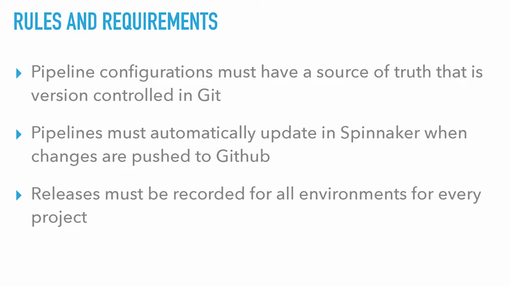Pipeline configurations must have a source of truth that is versioned in Git. If you're using Spinnaker right now, this doesn't exist. Pipelines must automatically update in Spinnaker when changes are pushed to GitHub. Also something that did not exist. Releases must be recorded for all environments for every single project. So we're looking at Spinnaker, we're looking for these requirements, and they don't exist.